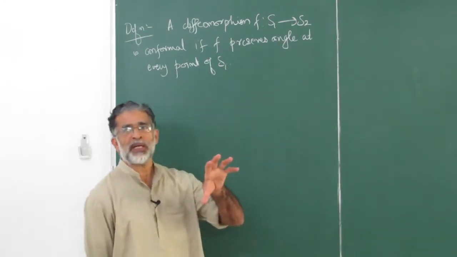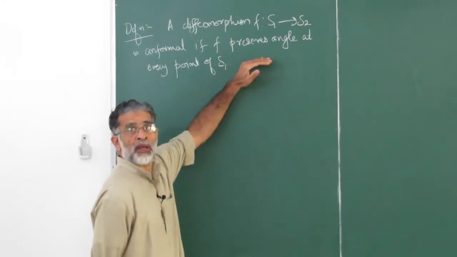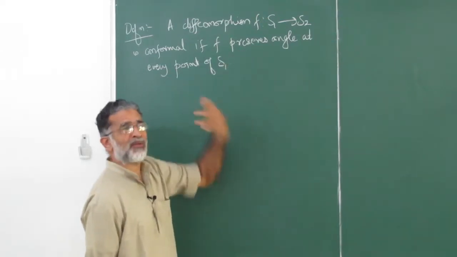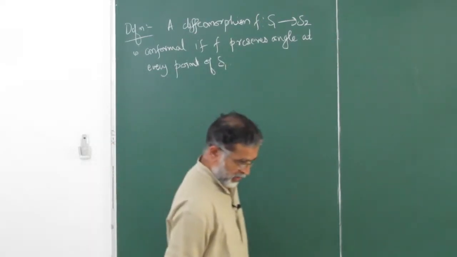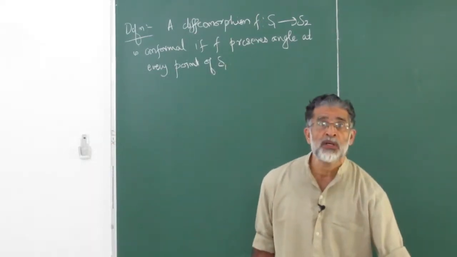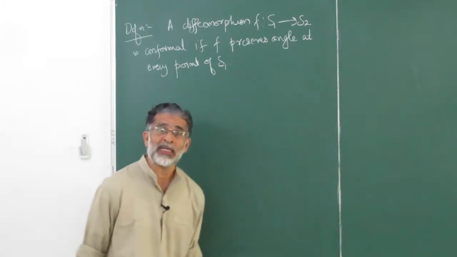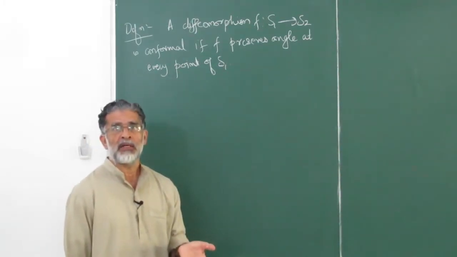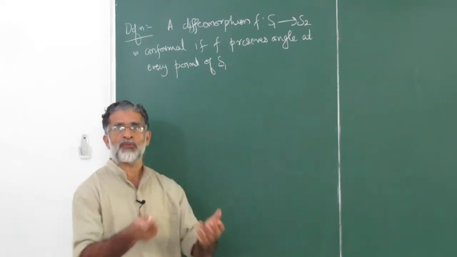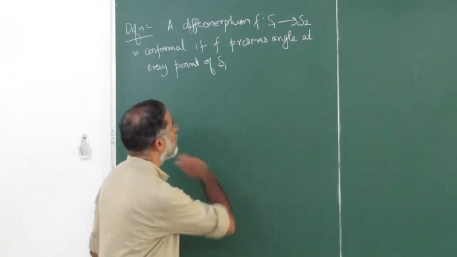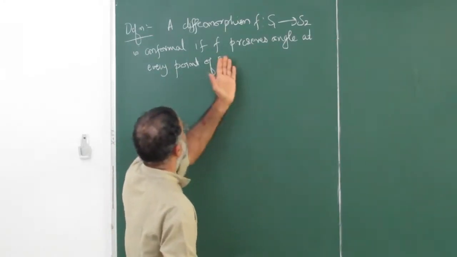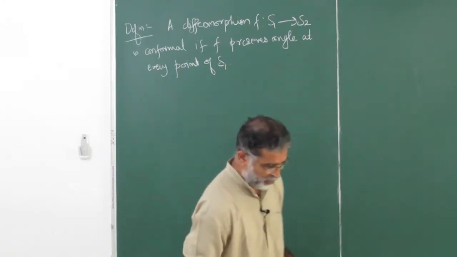So the isometry group will be, just now we saw isometries always preserve angles, so therefore the isometry group is contained in the conformal group, the group of conformal maps.